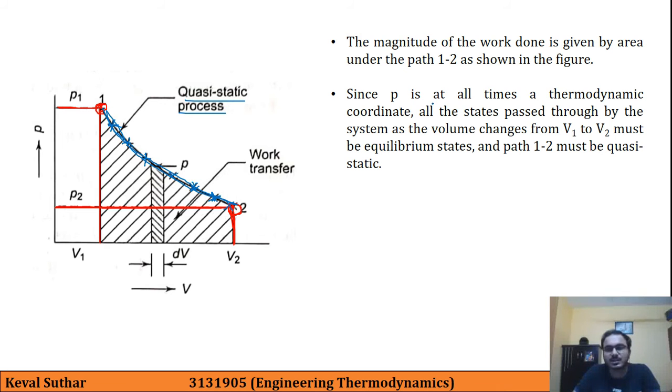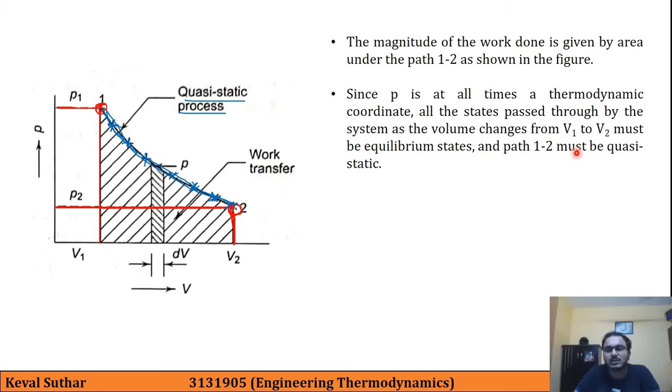Since P, that is pressure, is at all times a thermodynamic coordinate, all the states passed through by a system as the volume changes from V1 to V2 must be equilibrium states.